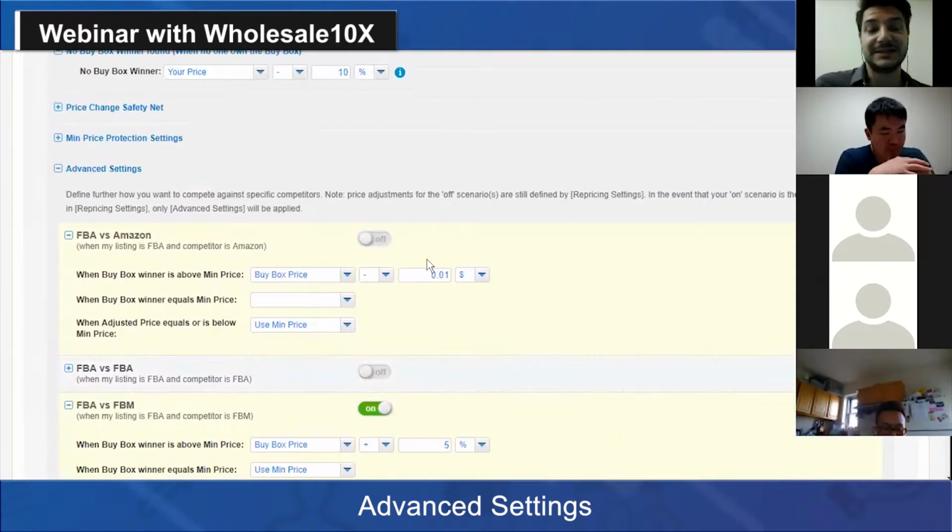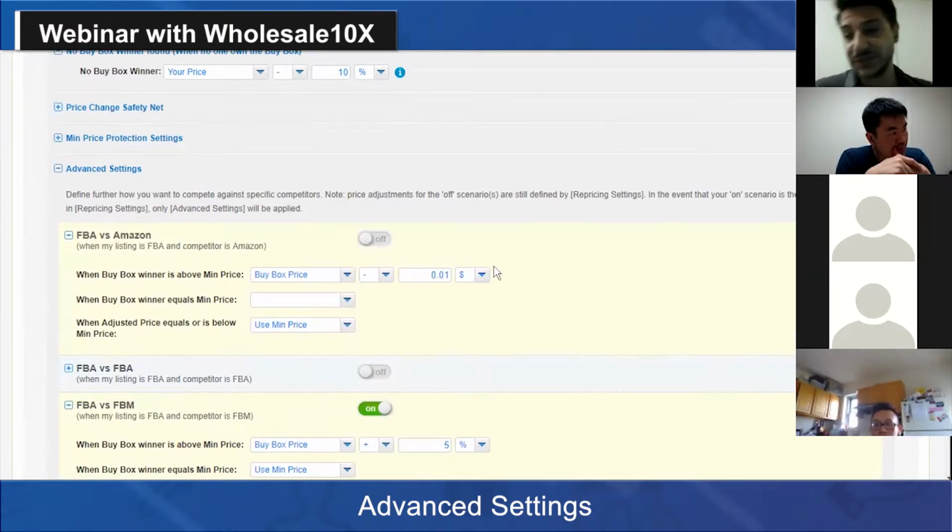So these advanced settings are really good to help you set different behavior without having to keep changing your rules. You don't really need to set one rule for your FBM, one rule for your FBA, or a rule for when FBA is competing with one type and when FBA is competing with the other. You can have everything in one rule.